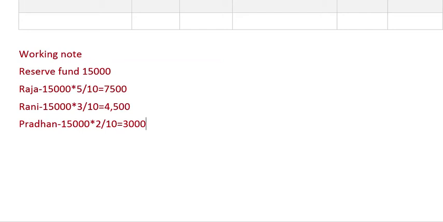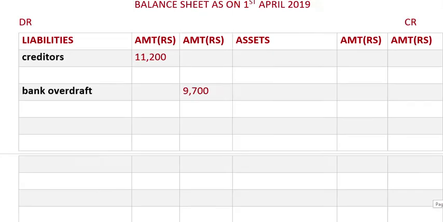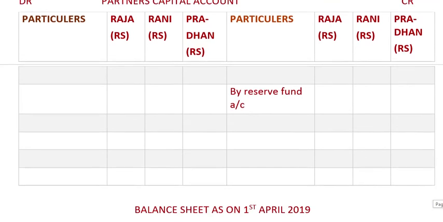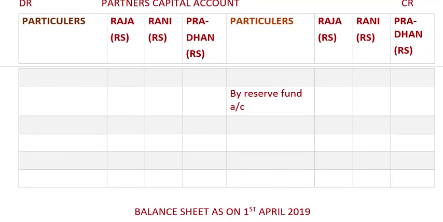Okay, so we'll be going up again and writing all the amounts which we have calculated over here. So reserve, this one is 7500 we got. Rani we got as 4500, and Pradhan we got 3000.